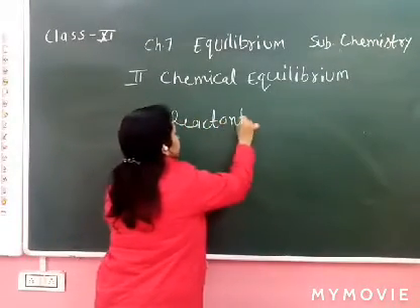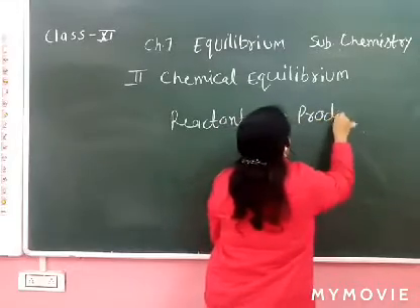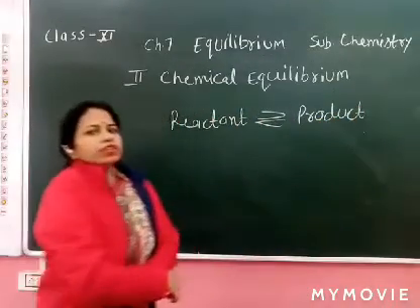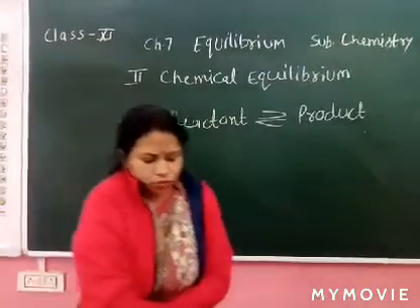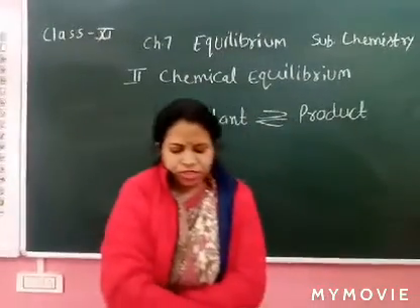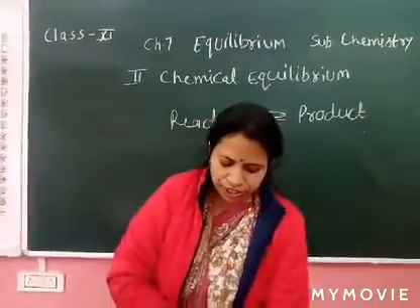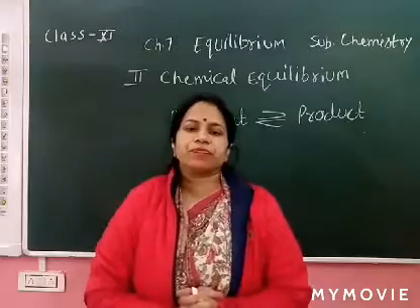converts into product and product converts again into reactant. So, reversible reactions are the reactions in which the product can react with one another under suitable conditions.